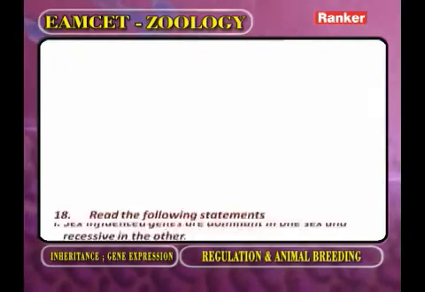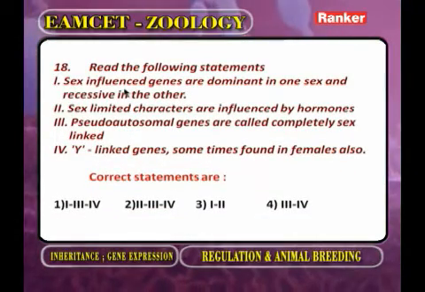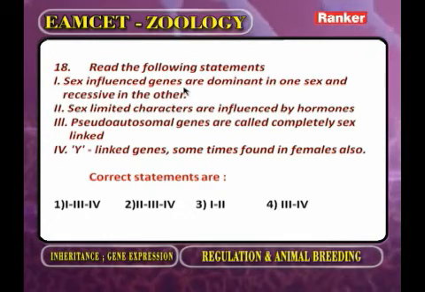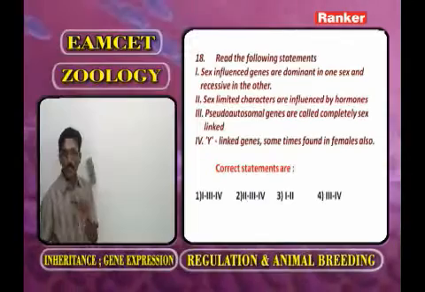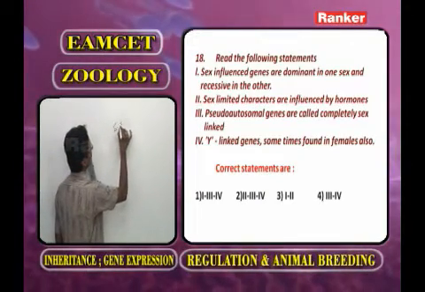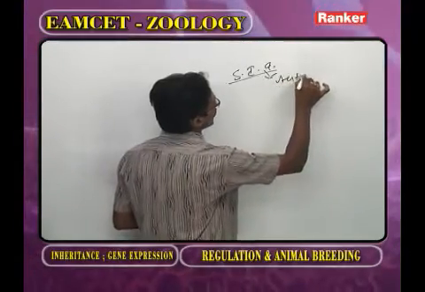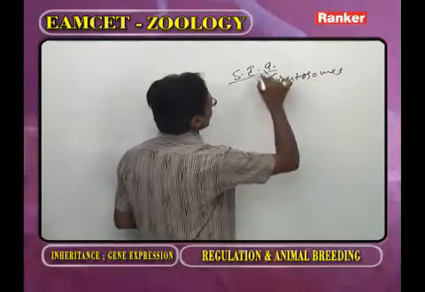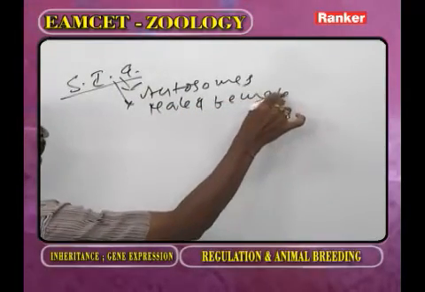The next question. Read the following statements. Sex-influenced genes are dominant in one sex and recessive in the other. Now we go for the sex-influenced genes. Sex-influenced genes are present on autosomes, and these are present in both male and female. Okay?